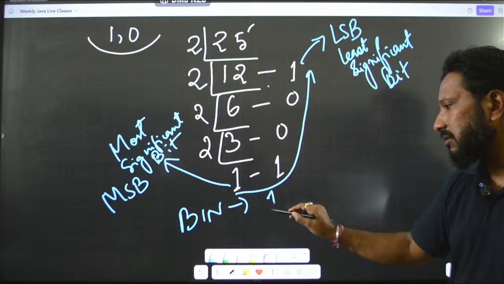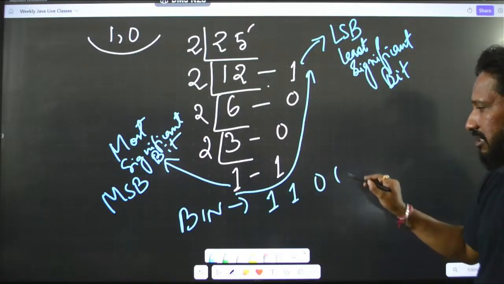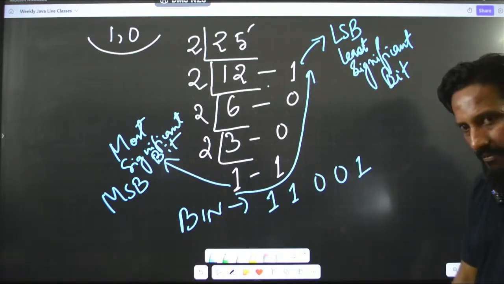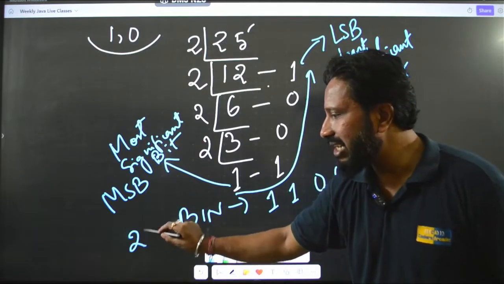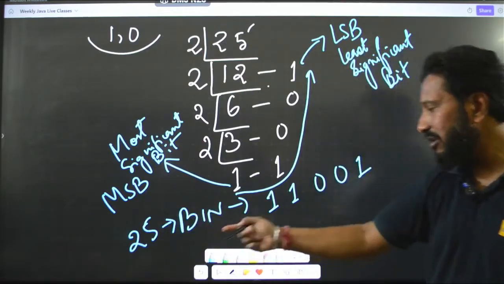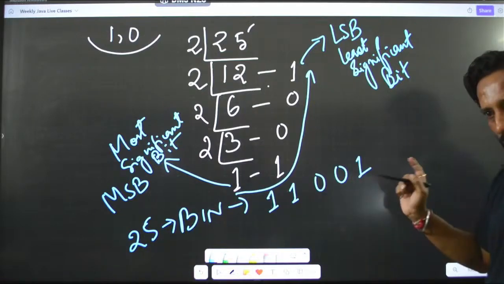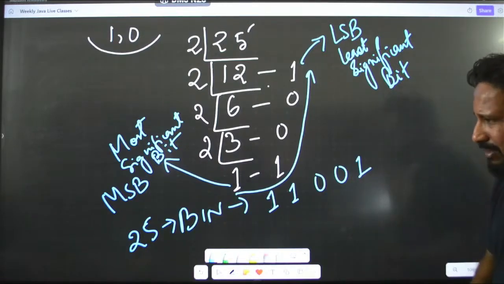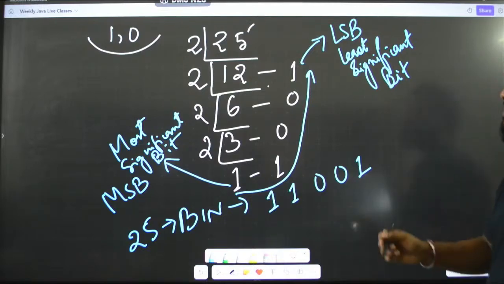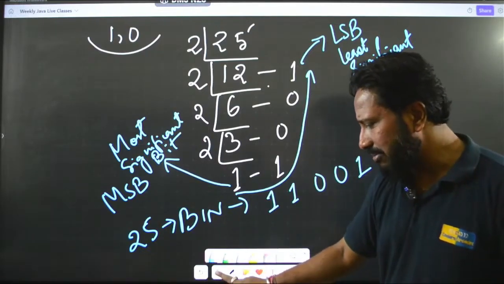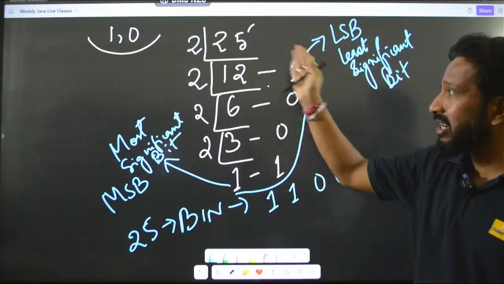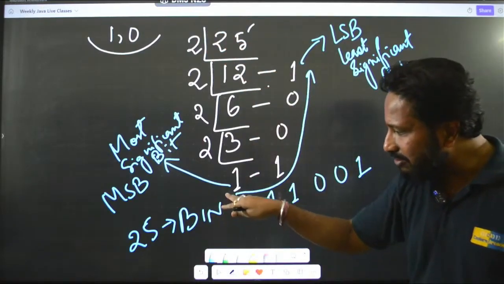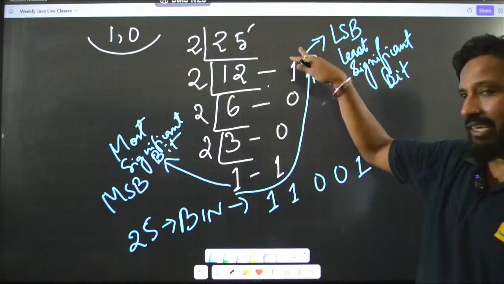So, it is 1 1 0 0 1. Fine. Clear, right? So, the binary for the decimal number 25 will be 11001. Okay. Similarly, suppose you have a different number, let us take one more example. I hope you have understood this, right? Just divide the number by 2 and keep on writing the remainders, and then finally start from the most significant bit and go till the least significant bit.